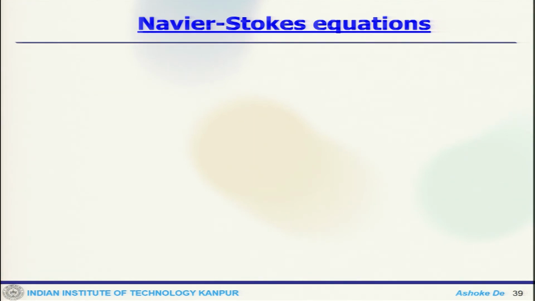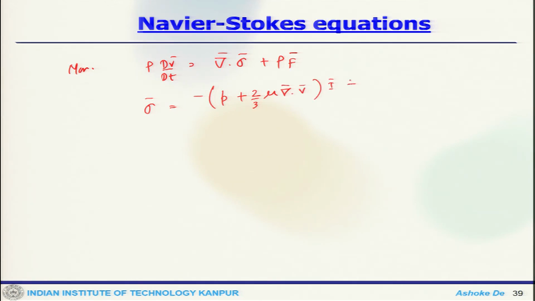Now, momentum transport: you get rho DV/Dt equals del dot sigma plus rho f, where sigma is the stress tensor which has minus P plus 2/3 mu del dot V I plus mu (del V plus del V transpose).